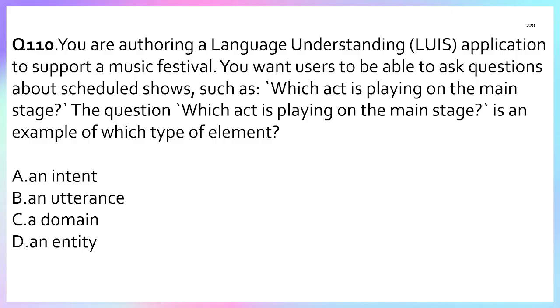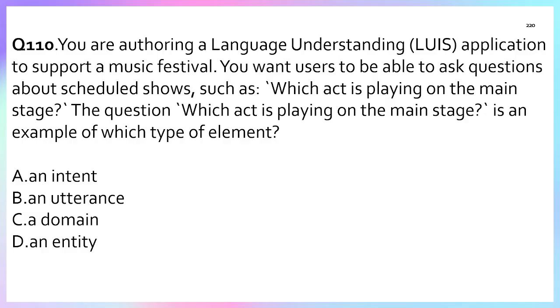Intent represents the purpose or goal behind the user input, whereas utterance is the actual sentence or phrase a user says, right? And entity is the specific information within the utterance that helps to define the intent.